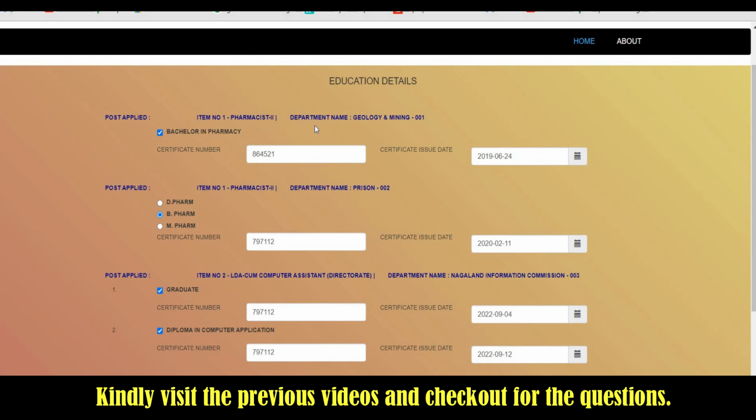If the system is still showing the same thing, then you need to enter all the details manually and click save and next. If it still shows the same, wait for some time and process the same thing again, and later it will get fixed. This is how the other candidates have been doing it, and you can also follow the same process.